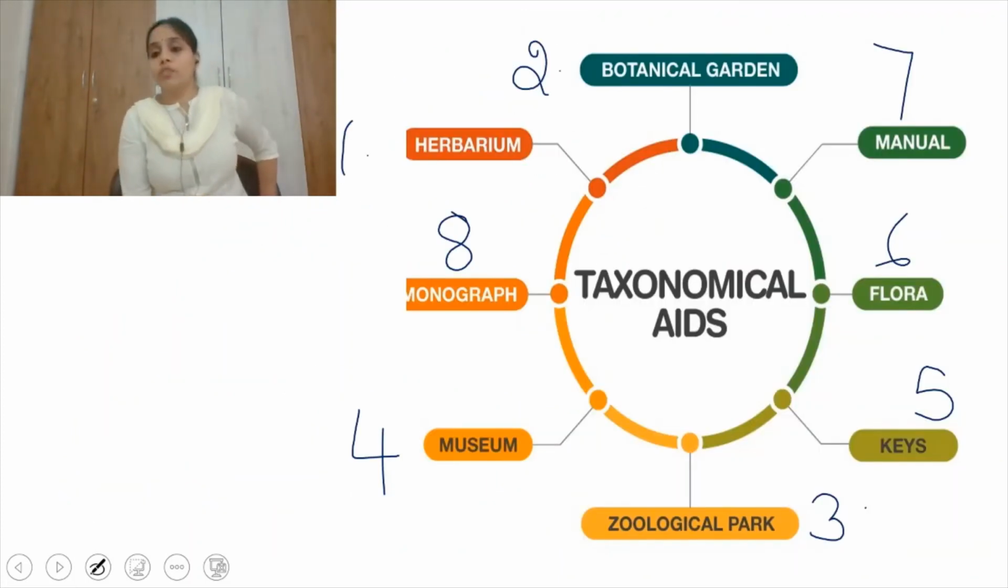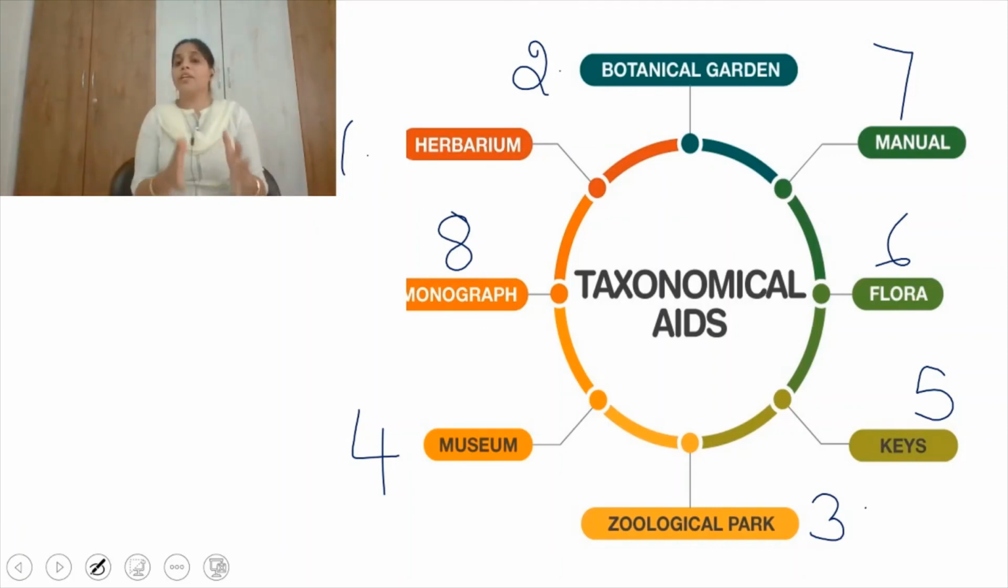The next one is flora. You know very well what is meant by flora. Flora means the plants which are growing in that area, right? About the flora, there will be a manual. A manual is nothing but information on the different kinds of plant species which are growing in that area. The information about different species growing in that area is present in the manual, right?